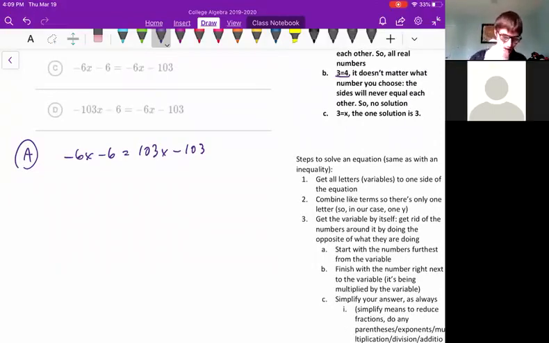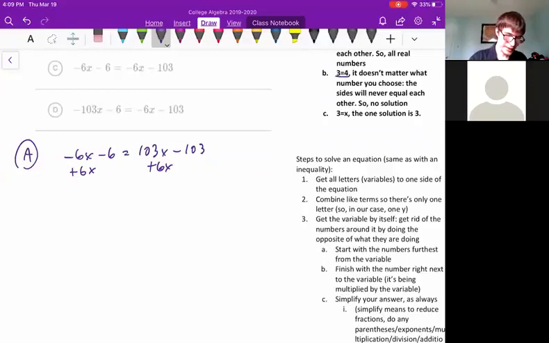So let's see. We can add 6x to both sides. There's x's on both sides, so we're going to add 6x. What I'm doing is, I have a negative 6x, and I'm going to do the opposite of negative 6x to get rid of it. I'm going to add 6x to both sides. I could have subtracted 103x, but I don't need to do that. I would get to the same answer. That would also work. But just for the sake of simplicity, I'm just adding 6x. Both work just as well.